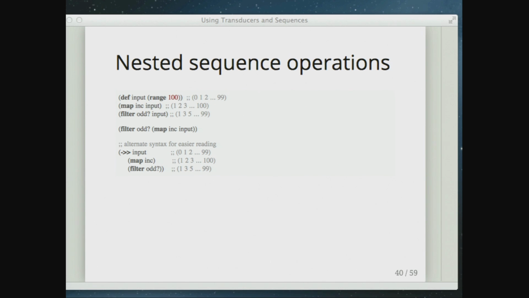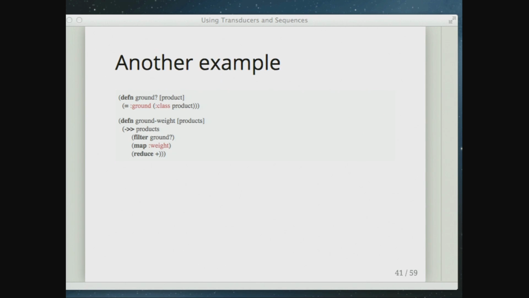Clojure also has this alternate syntax that lets you use what's called the thread last operator. These last two expressions are identical in terms of what they do. There are just different ways to write it. The second one allows us to write it in the order it happens instead of in this nested order. People use both. It just depends on context which one you want to use. But you're saying input, and then I'm going to map increment over it, then I'm going to filter odd over that. So that's just a little flavor for how those things look.